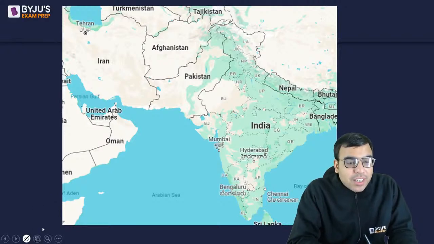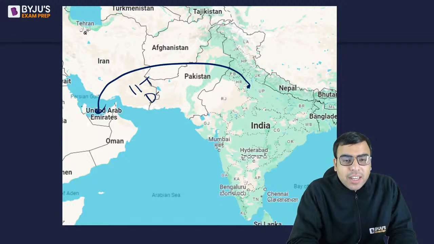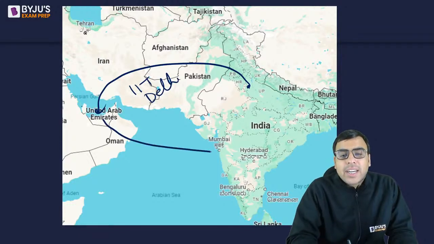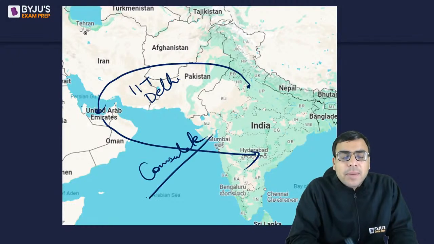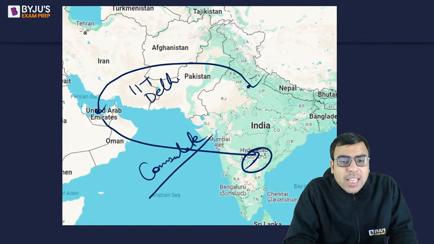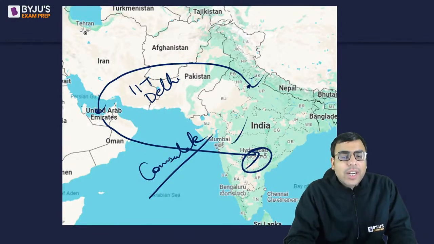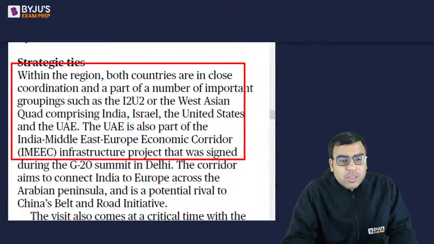You might also know that IIT Delhi is opening its campus in UAE, and UAE has opened its consulate. A consulate is nothing but like an embassy, but it is actually outside the capital. If it is in Delhi it is called an embassy, otherwise it will be called a consulate. So it has opened a consulate in Hyderabad. Okay. So in June 2023.